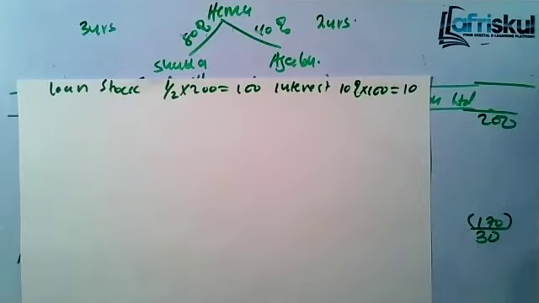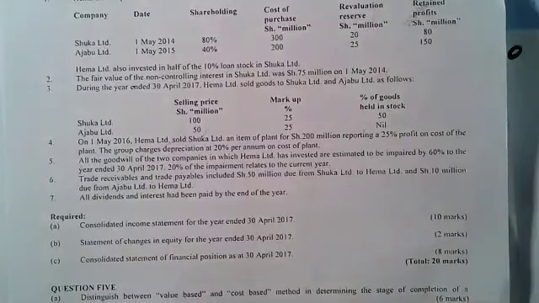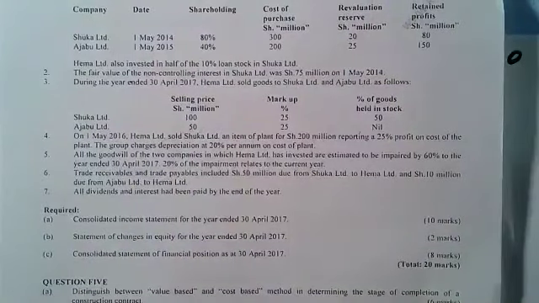Then let's go to note number 3. We are told that during the year ended 30th April 2017, Hema Limited sold goods to Shuka Limited and Ajabu Limited as follows. That's what we call the intergroup sales. Let me take you back. We only consolidate subsidiaries. We don't consolidate associates. For the goodwill, you can get it because the parent is the one reporting. But when doing the consolidation, we don't consolidate associates. We account for them using the equity method.